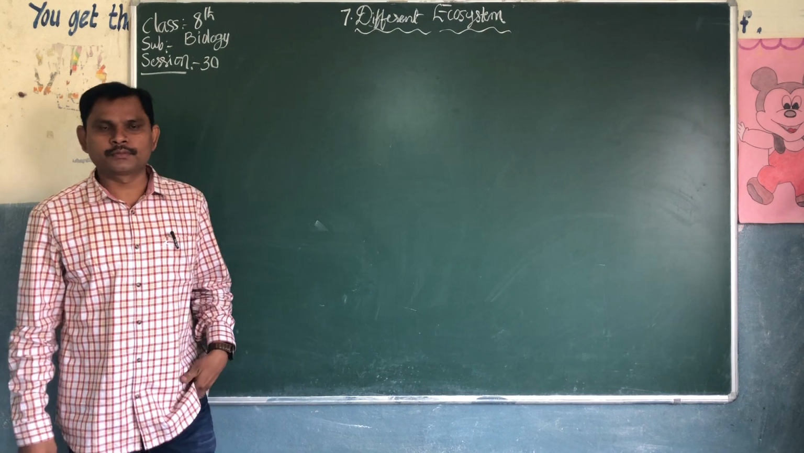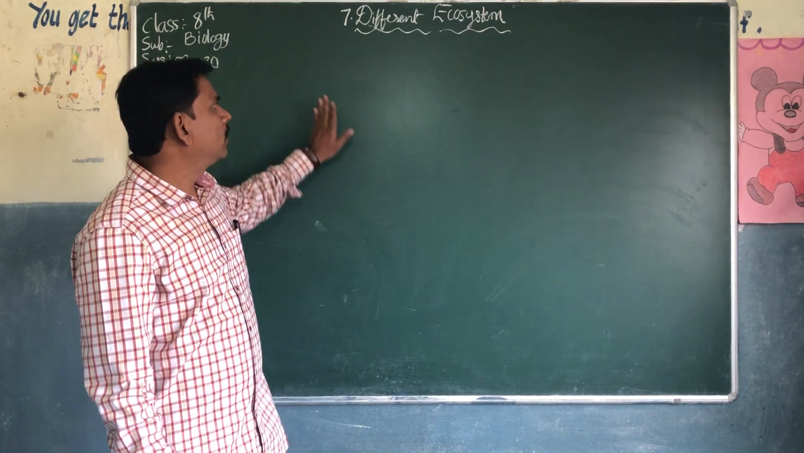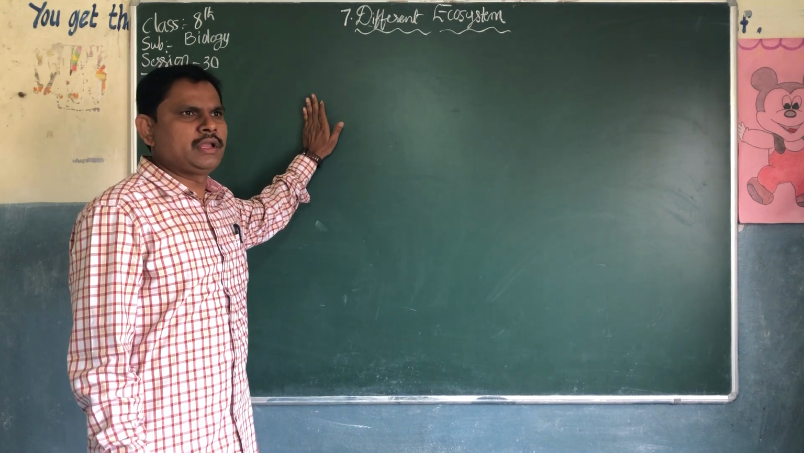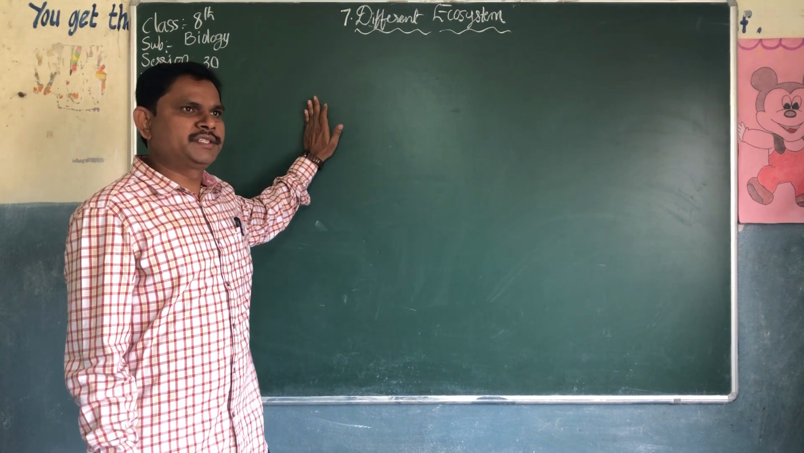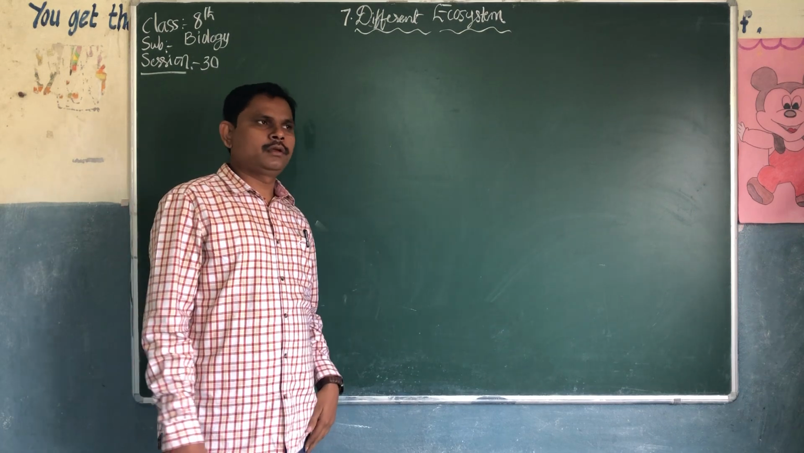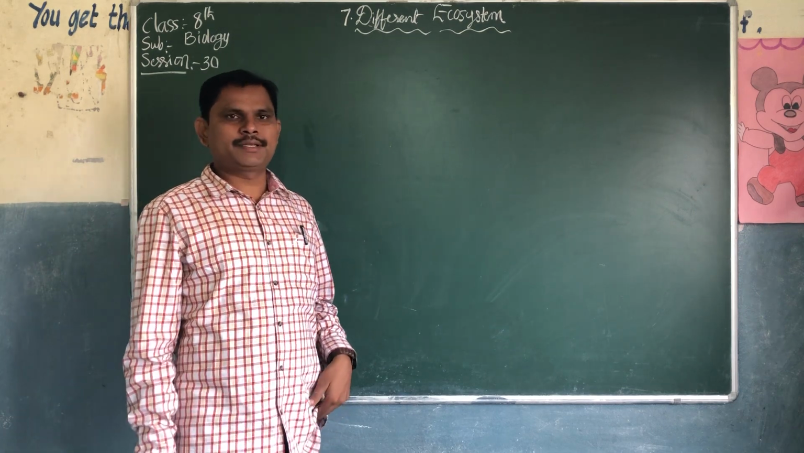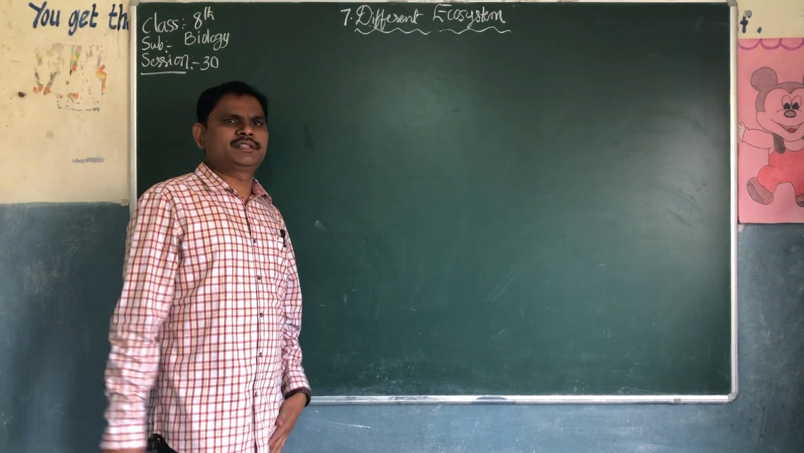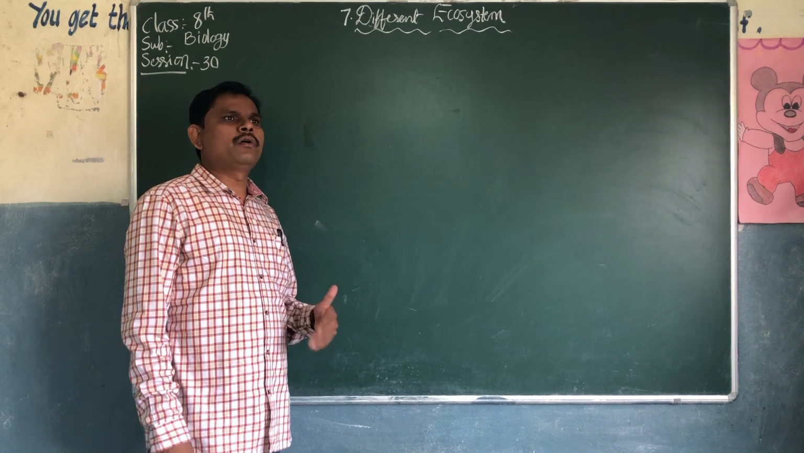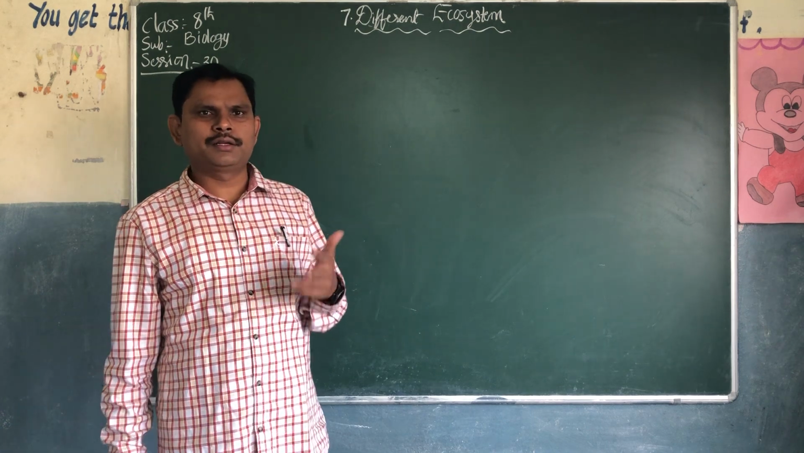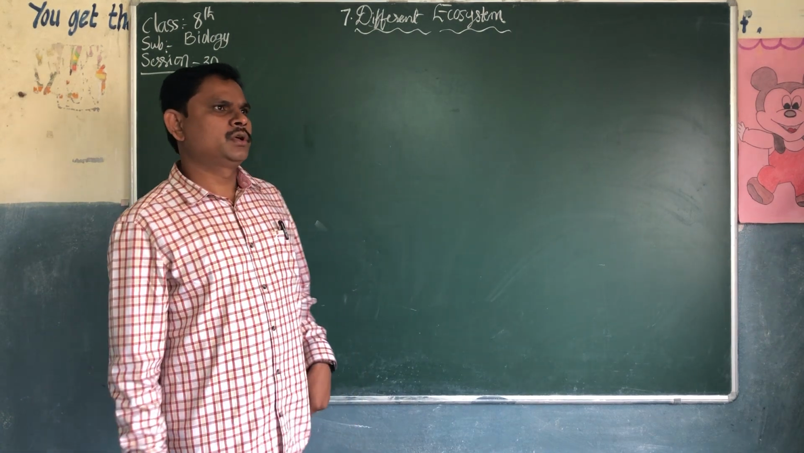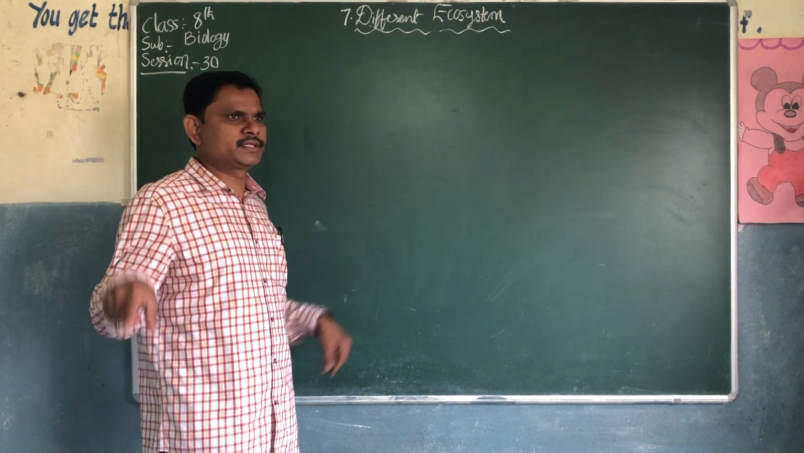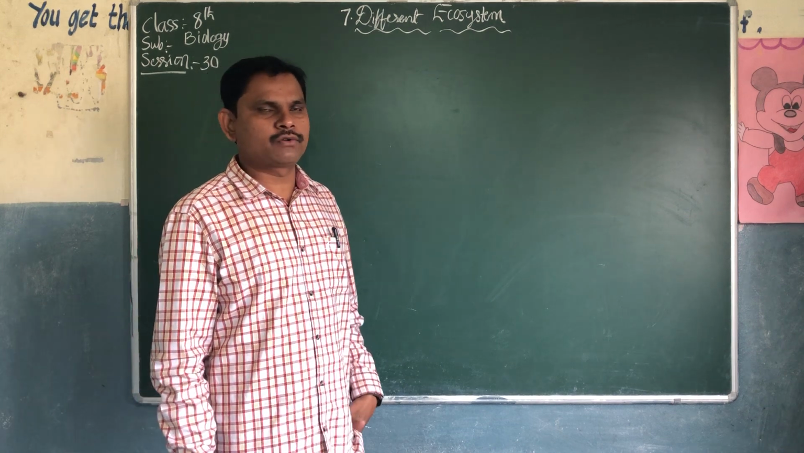Hi students, so we are discussing different ecosystems. In the last class introduction, we discussed what is biotic, what is abiotic, what is habitat, what is ecosystem, what is biosphere, what are non-living things, what are living things, and how one organism depends on another organism. We also did a small activity: in a small ecosystem, how many organisms can we find?